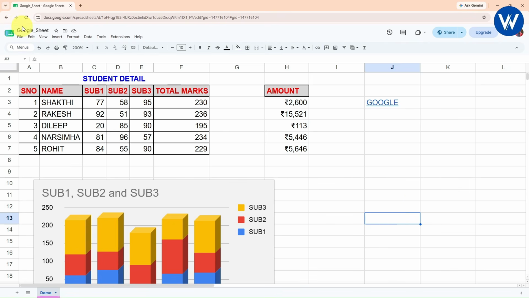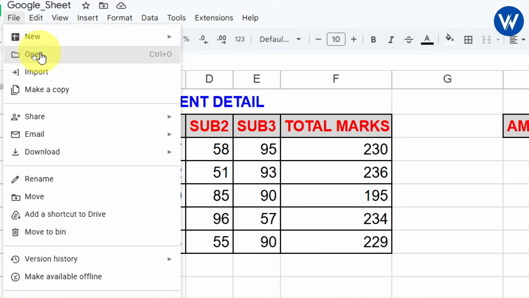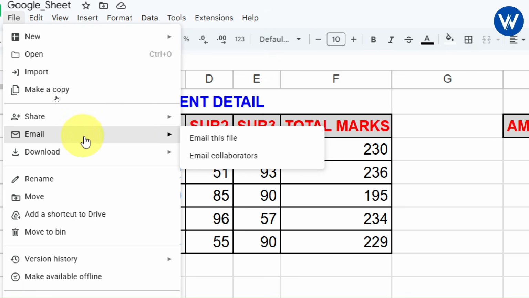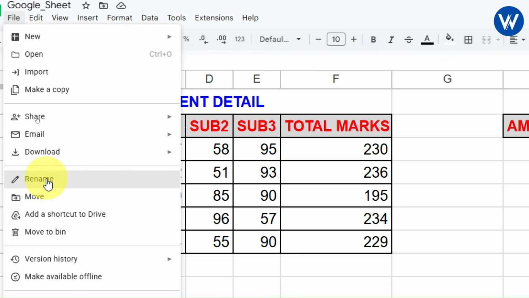Let me show you a few more options available. Let's suppose if you want to open any particular Excel workbook, you can open it with this option. If you want to import the Excel workbook from the drive, you can import. If you want to make a copy, you can make. If you want to share, as I already showed you, if you want to email, you can mail it. If you want to download as Excel workbook or ODS or PDF, HTML, a lot more options are available, guys. You just need to go through it.